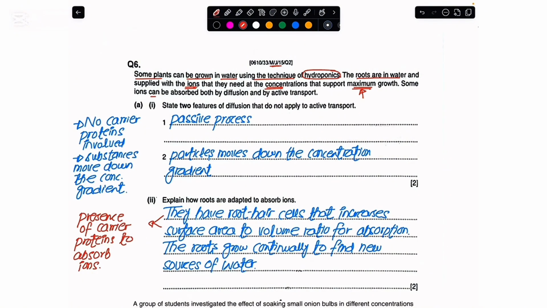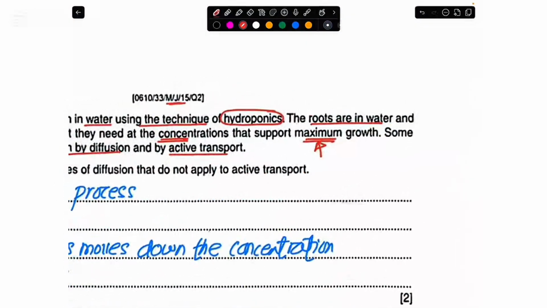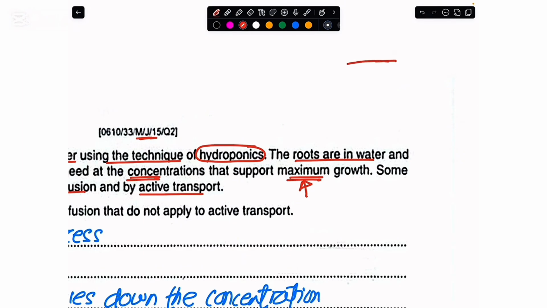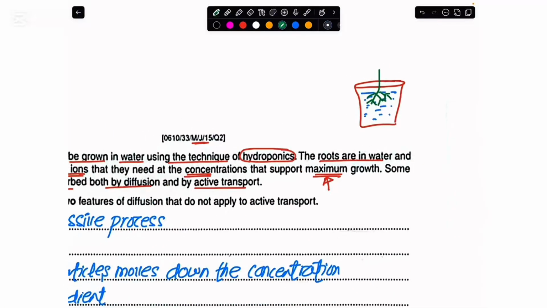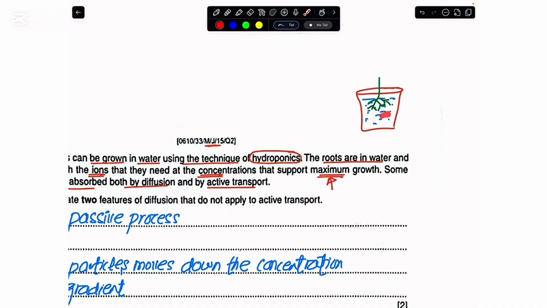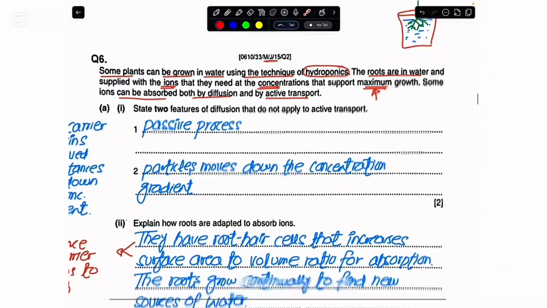They say some ions can be absorbed both by diffusion and active transport. So if I were to show you the diagram, I would take a pot, and in the pot I would add water, and that water would have the correct concentration of ions. For the plant that I am growing, we would cause its roots to be immersed here, and they say that the ions from this solution would be absorbed by the plant roots both by diffusion and active transport.